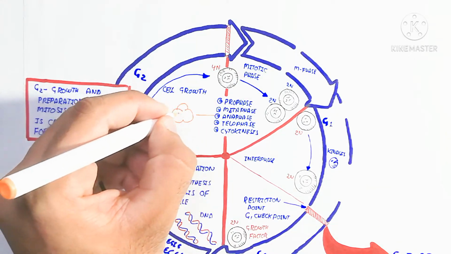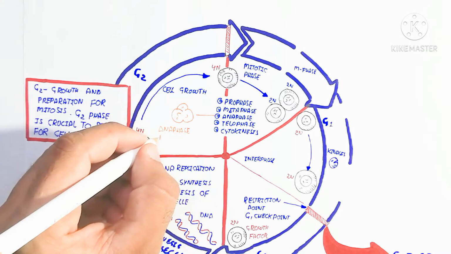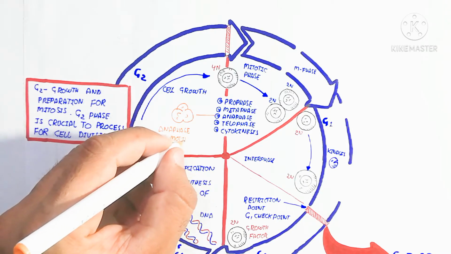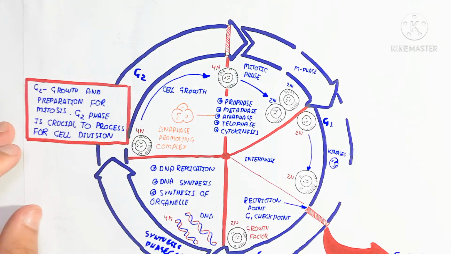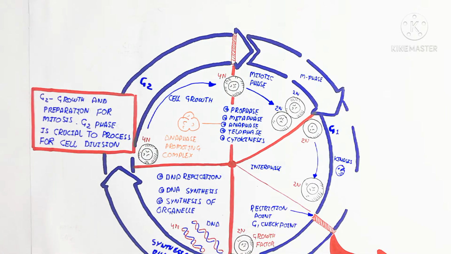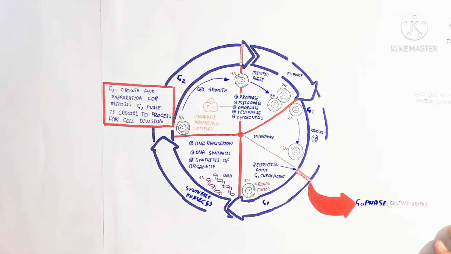Actin and myosin are present, which are used for contraction of the cytoplasm for the separation. The anaphase promoting complex is also used for the separation of the chromosomes at anaphase.